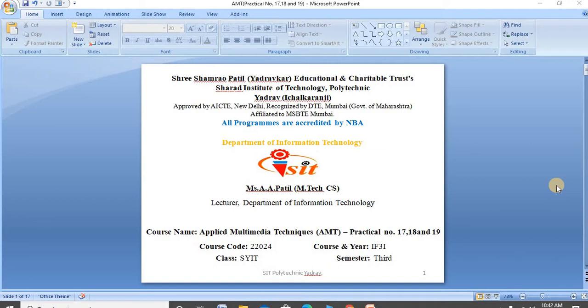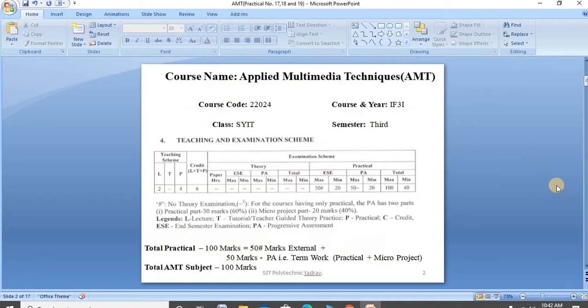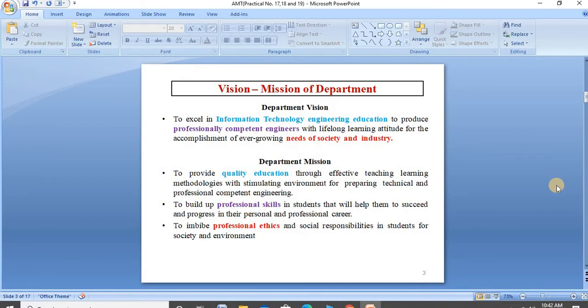On today's practical session we start practicals number 17, 18 and 19 of the course Applied Multimedia Techniques. Here is the marks allocation for theory and practical. Here is the vision and mission of the department.